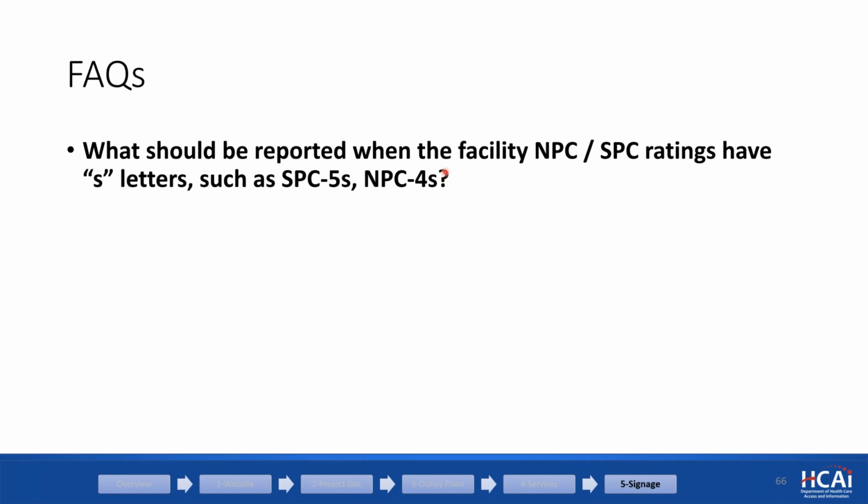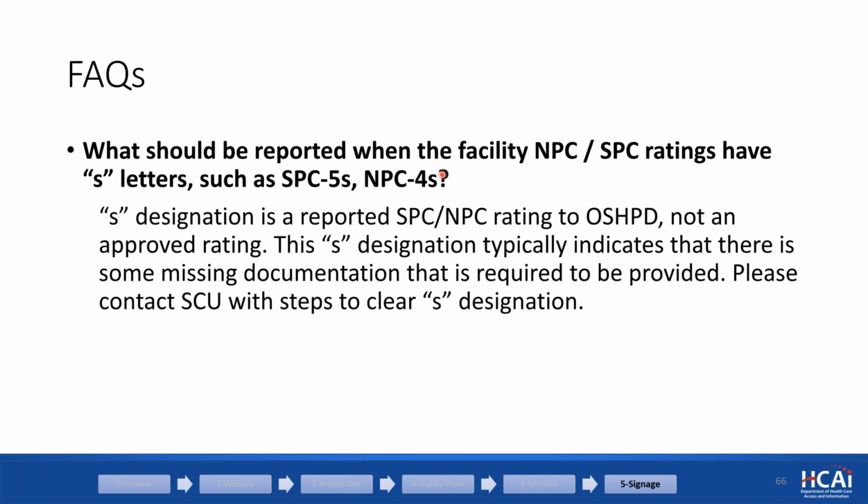One last item that I want to touch on is when you look at the building inventory, you may notice that there is the letter S right next to the SPC or MPC ratings. What does that mean? The S designation is a reported SPC MPC rating, such as when the facility says, okay, according to us, this is an SPC 5, MPC 4, or SPC 2, MPC 2 building.